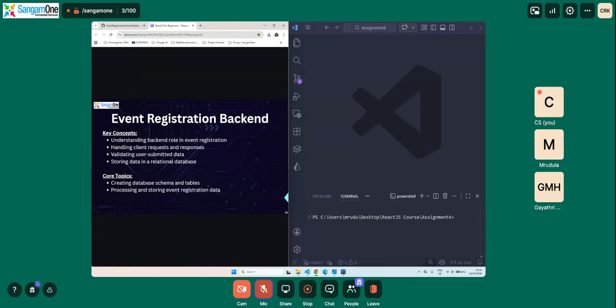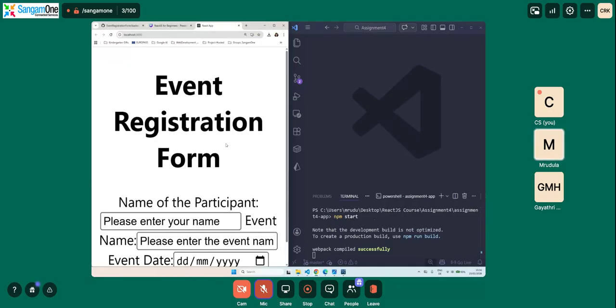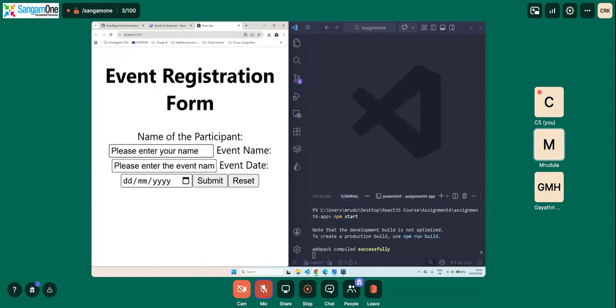Okay. Our next concept is validating user submitted data. Say in our assignment, let me just start our front end server, cd assignment app, npm. So we had event participant name, event name, and event date, correct? So these three are required. Okay, here we have it. These three are the main inputs.